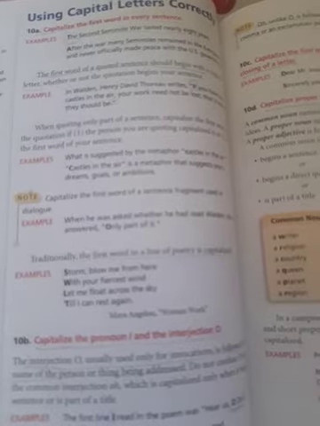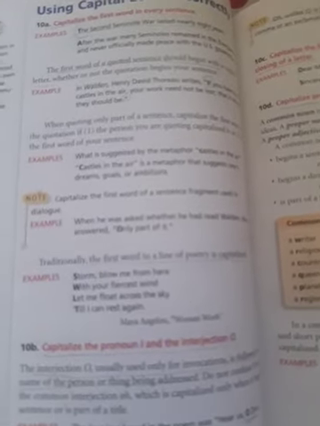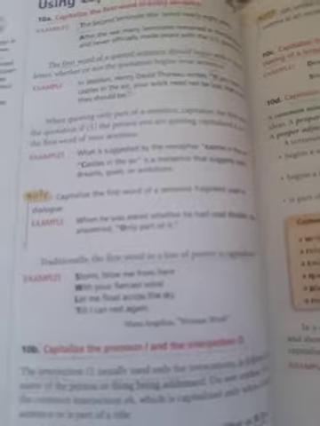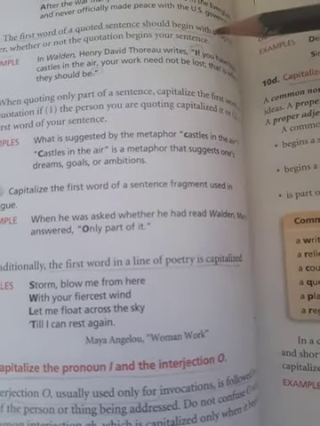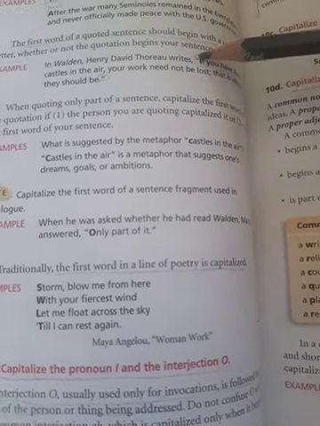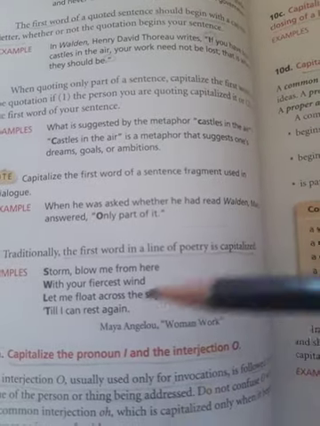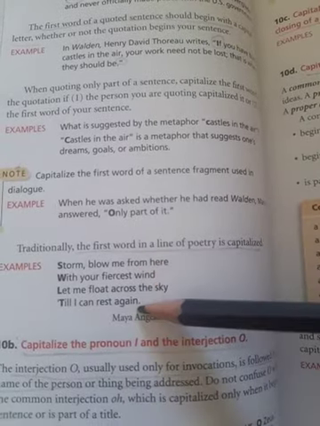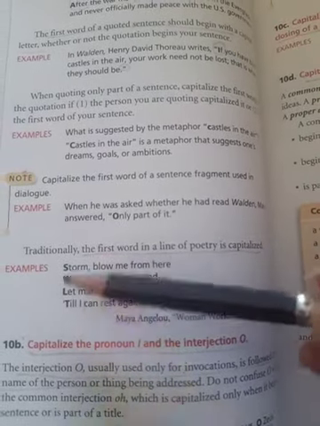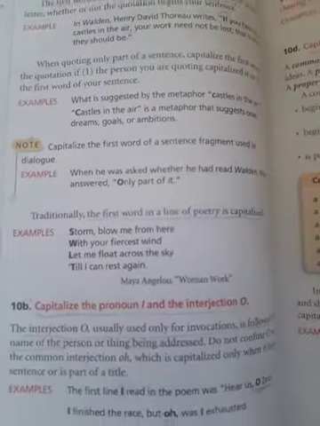Now let's move to the first rule here. Capitalize the first word in every sentence, and you are familiar with this rule. You know that when you write any sentence, you have to start with a capital. For example, the second word, so you have to start with capital R. Let's move to quotations. If you write any quotation, you have to start with a capital letter. Just focus on the underlined statements. And also in a poem, you have to start each line with a capital letter, okay? Let's move to rule 10B.